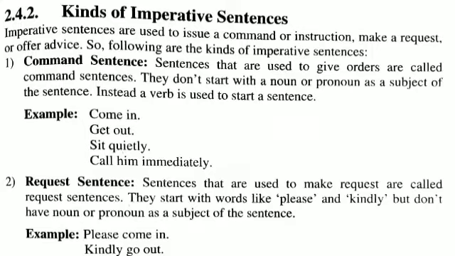They don't start with a noun or pronoun as a subject of the sentence. Instead, a verb is used to start a sentence. For example, come in, get out, sit quietly, call him immediately. So you can see these sentences start with a verb.